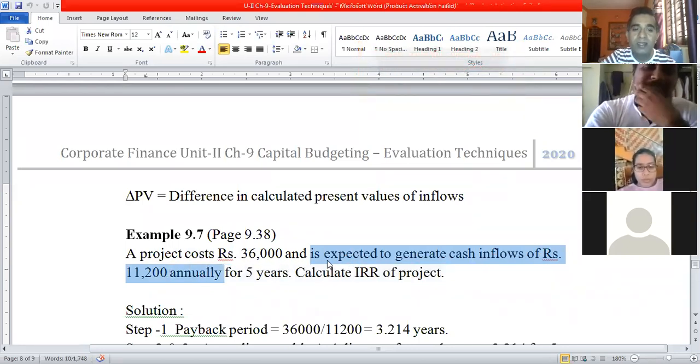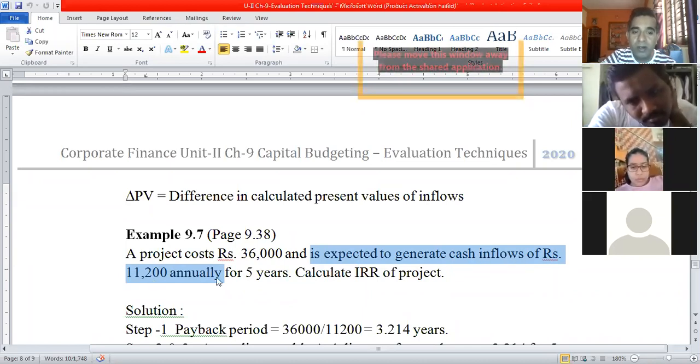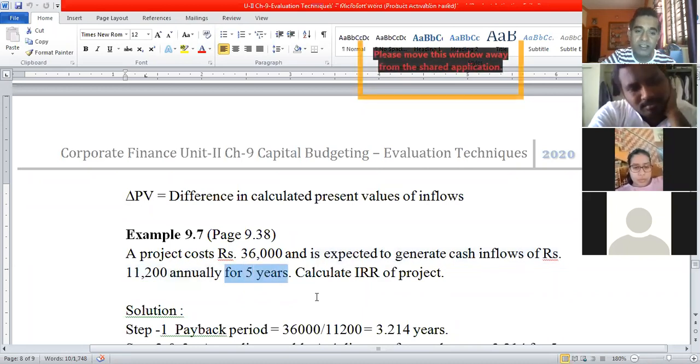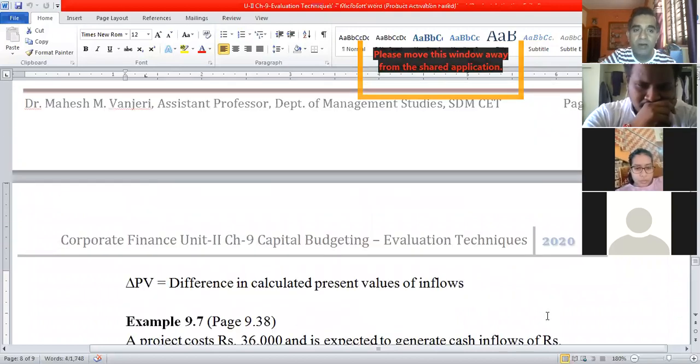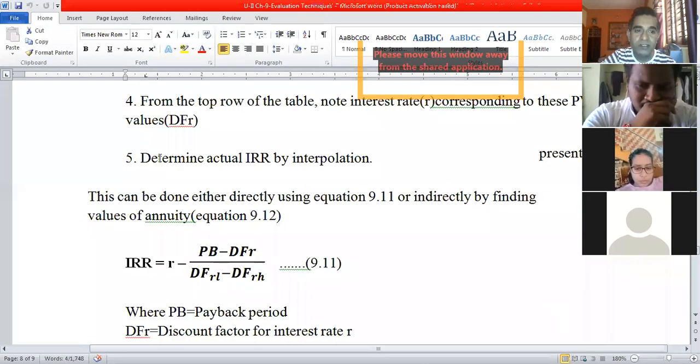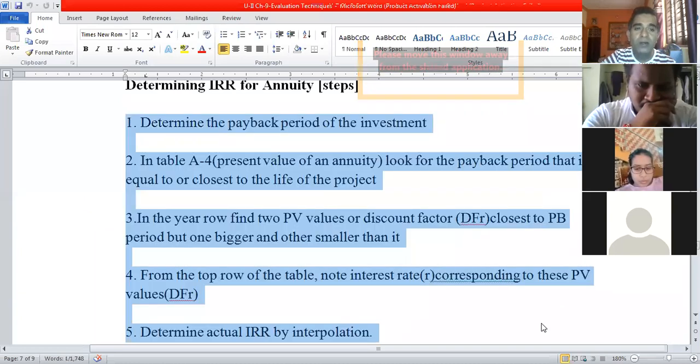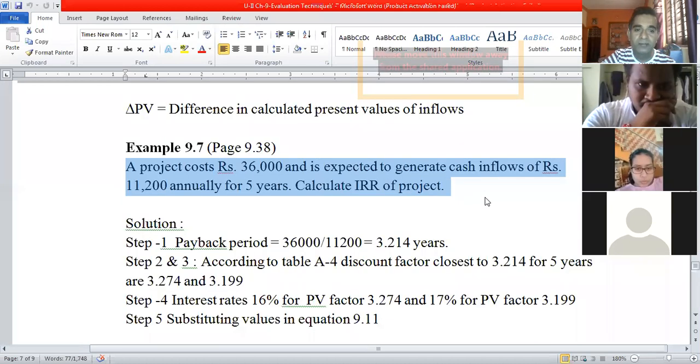I repeat, this project is expected to generate cash inflows of 11,200 rupees annually for 5 years. So each year 11,200 rupees for 5 years. It is a case of annuity. You are asked to calculate the internal rate of return of the project. Applying the same steps, we are going to determine the internal rate of return for this example. I'll take the questions after the solution.